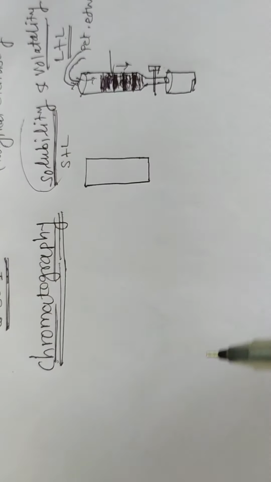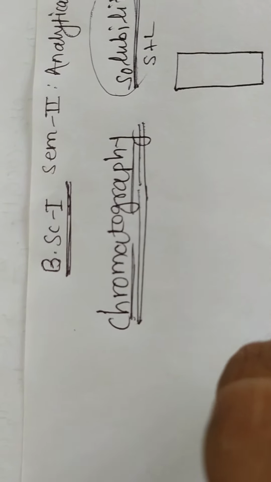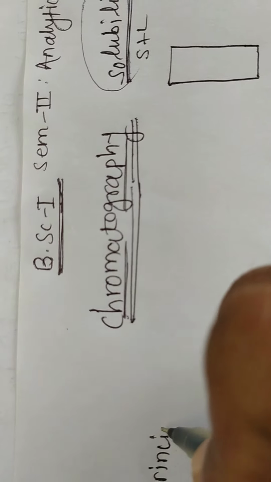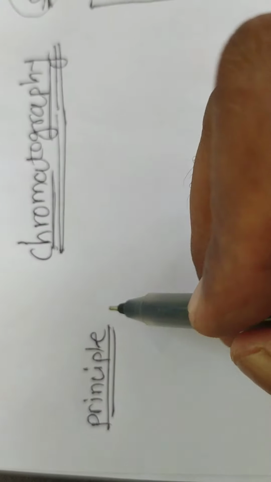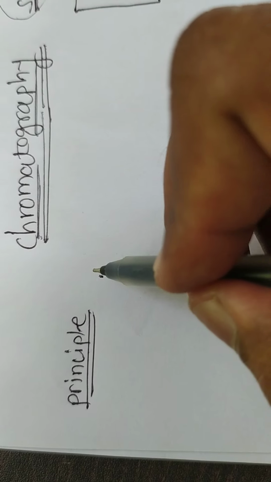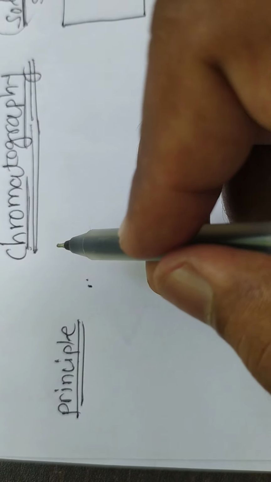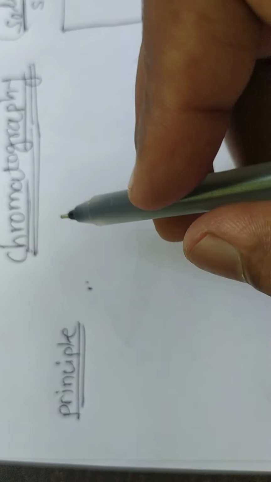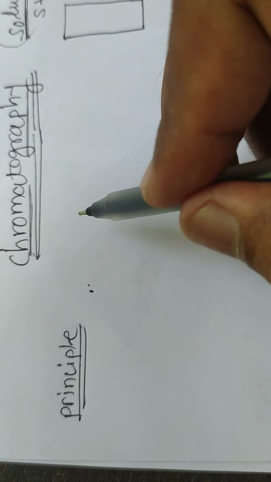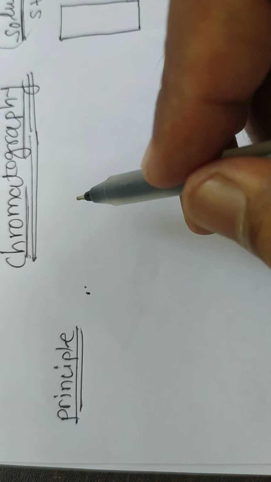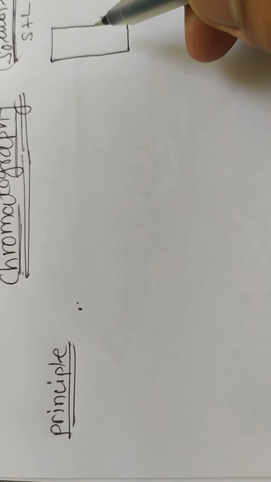Then what is the principle of this chromatographic technique? The principle is that it is a technique for the separation of a mixture of solutes in which separation is brought about by differential movement of the individual solutes through a porous medium under the influence of a moving solvent.